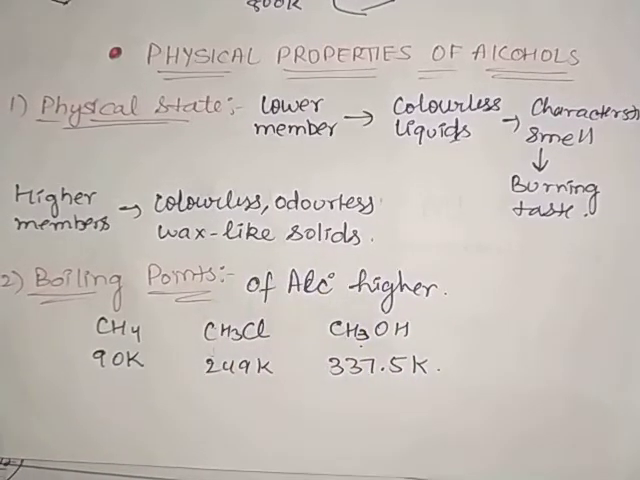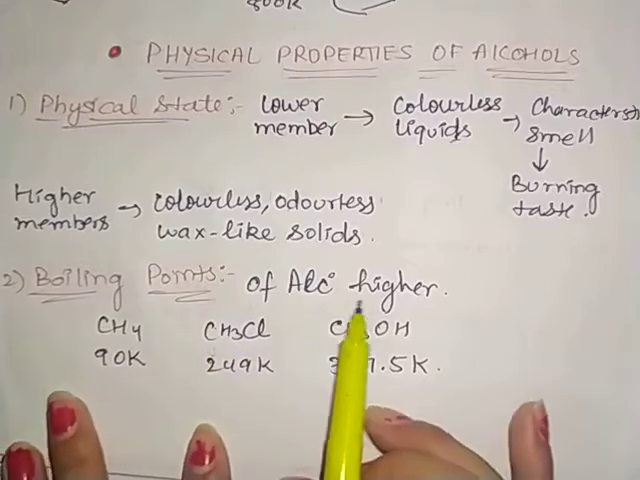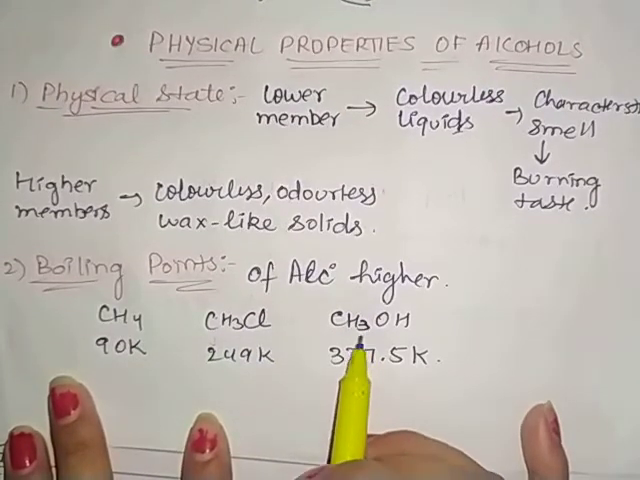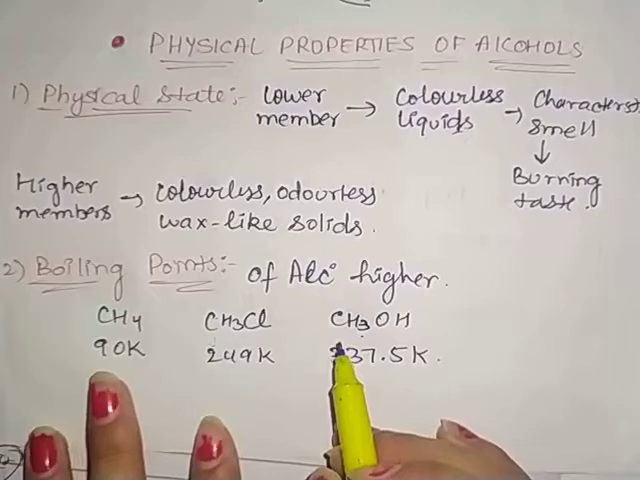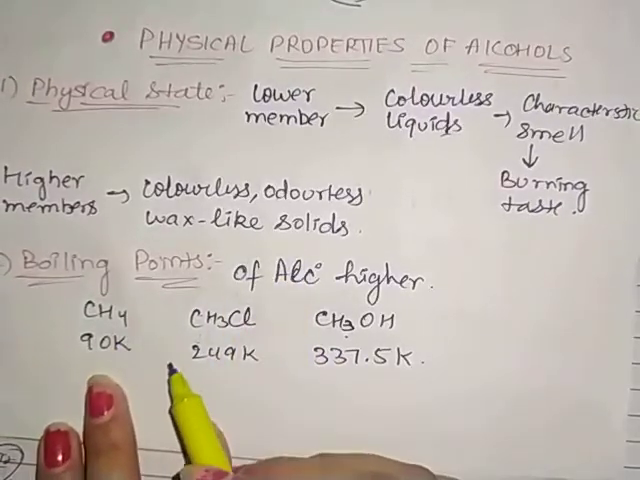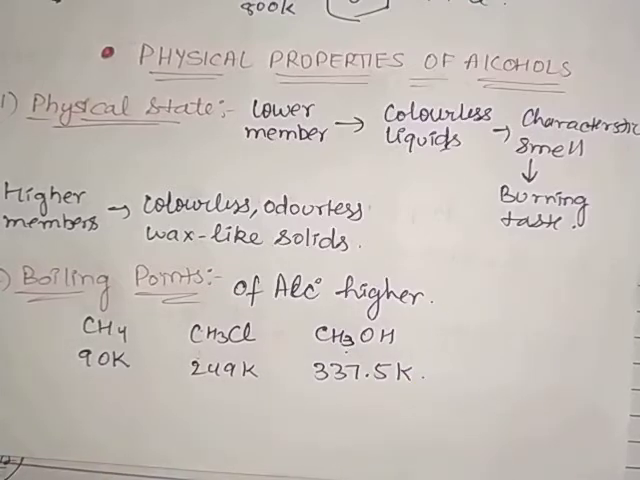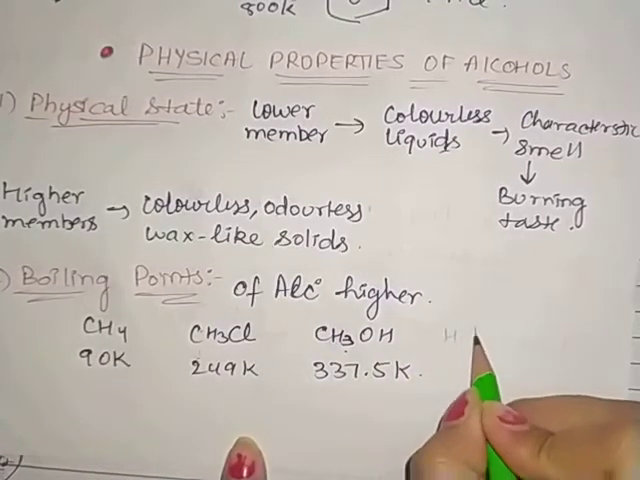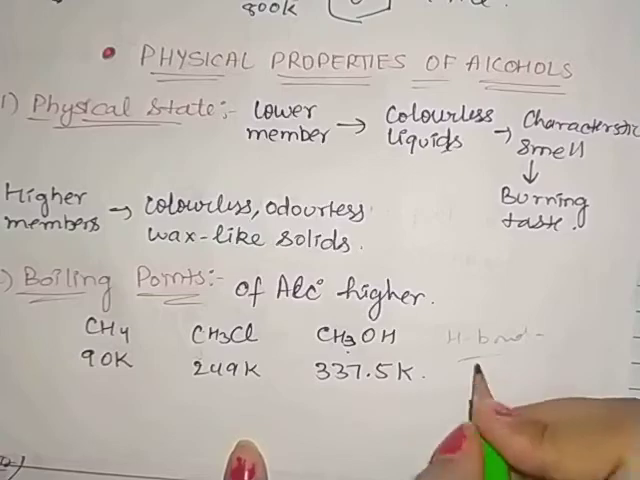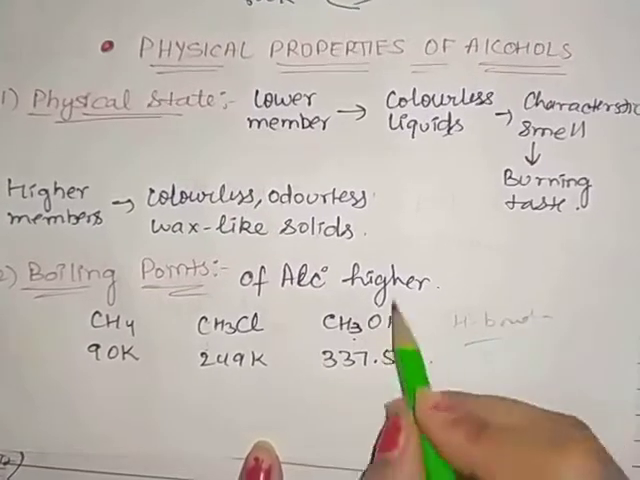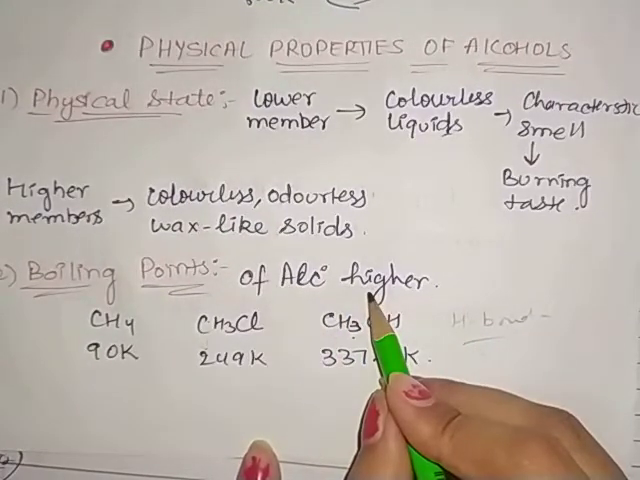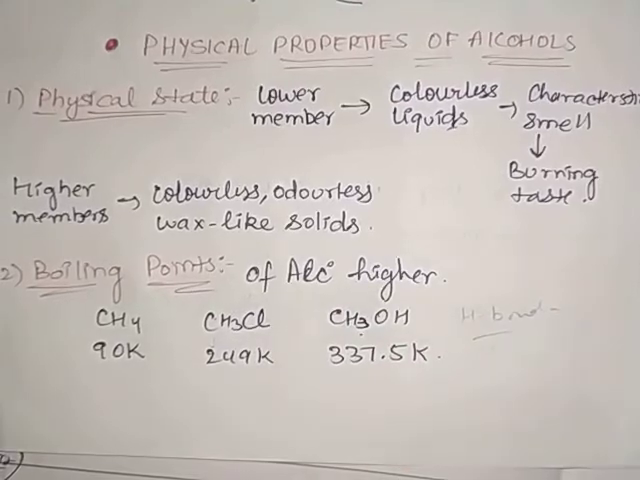Clear? We also see that the boiling points of alcohols are higher as compared to ethers or even haloalkanes, which we already discussed. Why? Because in alcohols there is hydrogen bonding, but in the case of ethers there is no hydrogen bonding. That is why alcohols have a higher boiling point than ethers.